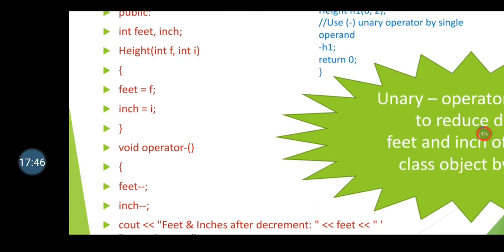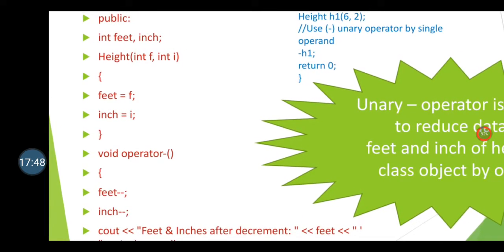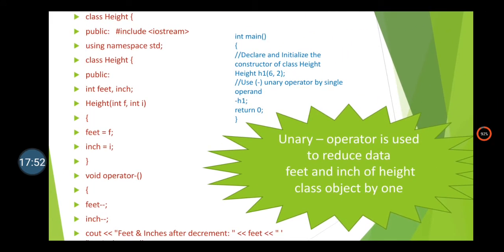So finally I am getting output as feet is equal to 5 and inch is equal to 1. Okay, how does the operator function get called? Whenever you are using that operator, automatically this function gets called.